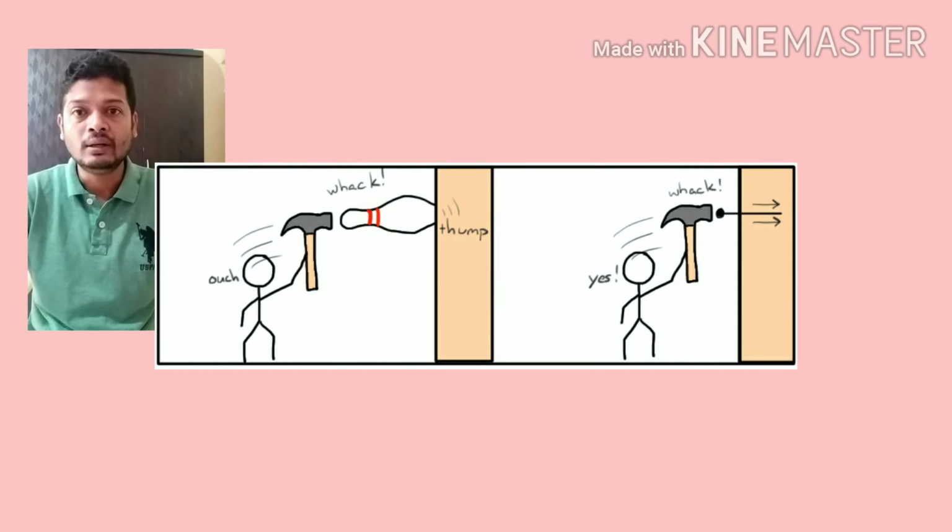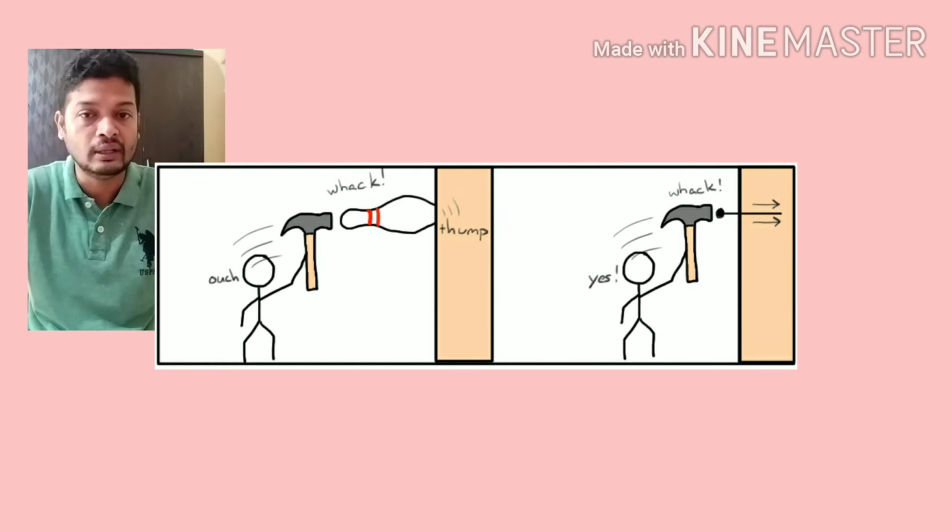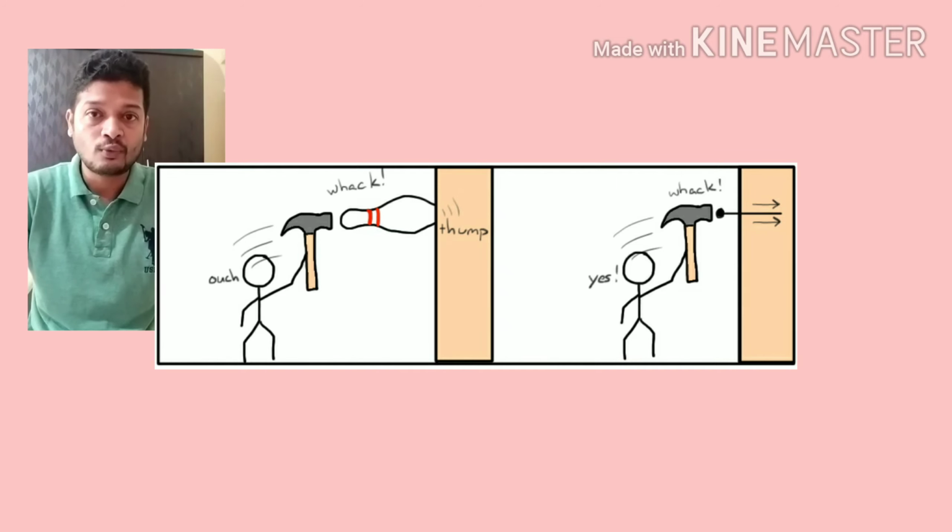Another example, you hammer the nail into the wall. The one nail which is sharp can easily get hammered, and the one nail which is not sharp, what will happen with that? You cannot hammer it easily. You have to apply more and more force on it so that it goes in. But the sharp one, even with less force, can easily penetrate the wall. So why does this happen?